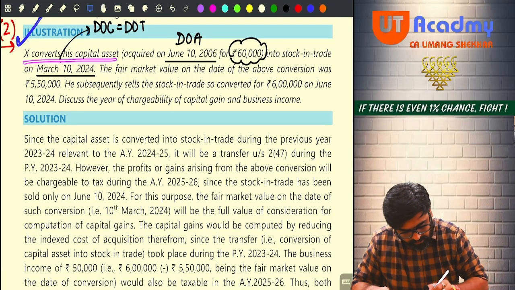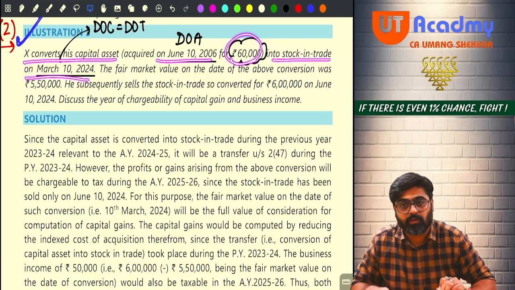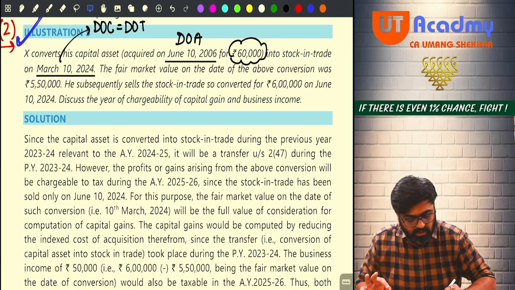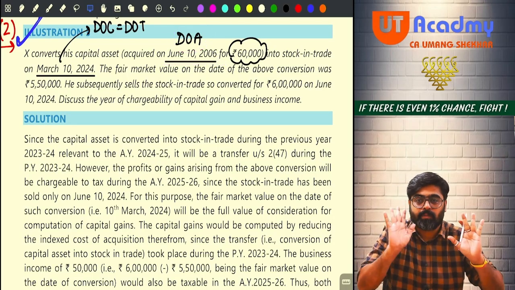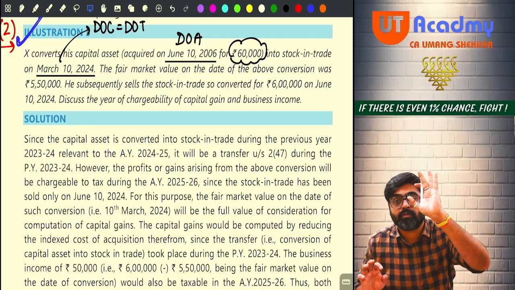X converts his capital asset acquired on 10 June 2006 for 60,000 into stock in trade on 10th March 2024. Wait. One capital asset he acquired. This is the date of acquisition of the capital asset. At what price he acquired? 60,000. Can I say this 60,000 is the cost of acquisition of his capital asset?